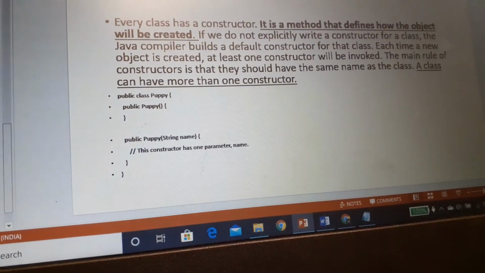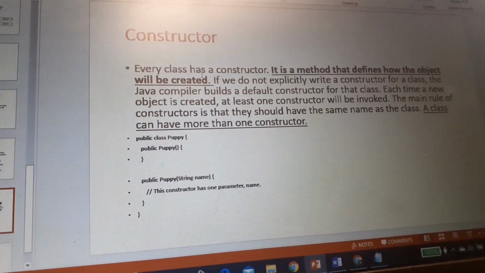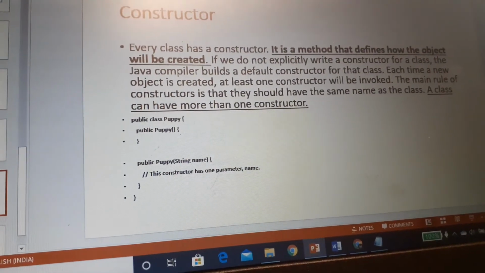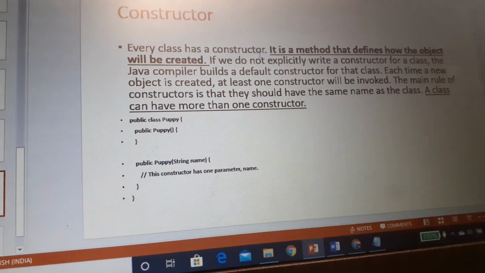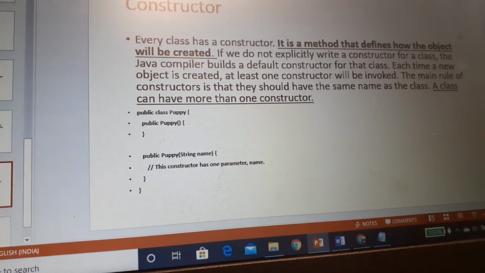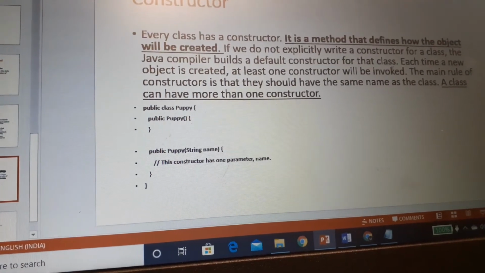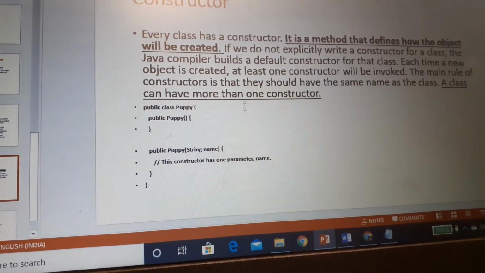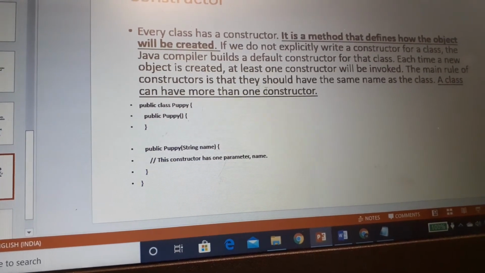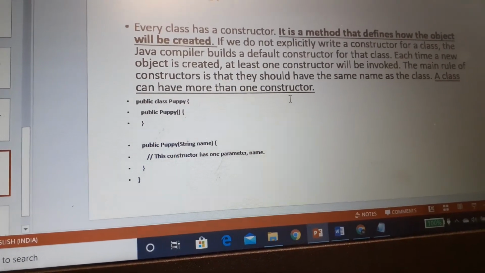Now come to the concept of constructor. Constructor is a very basic concept. Whenever we define any class, that class has a constructor. It's a method that defines how the object will be created. If we do not explicitly write a constructor for a class, then the Java compiler builds a default constructor for that class. Each time a new object is created, at least one constructor will be invoked. The main rule of constructors is that they should have the same name as the class. A class can have more than one constructor.